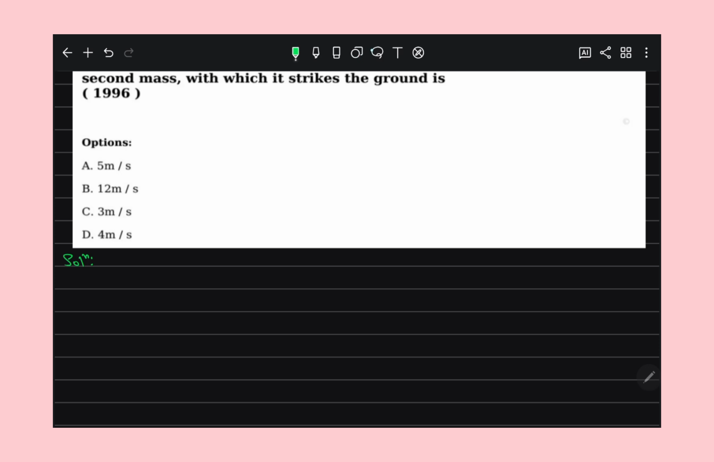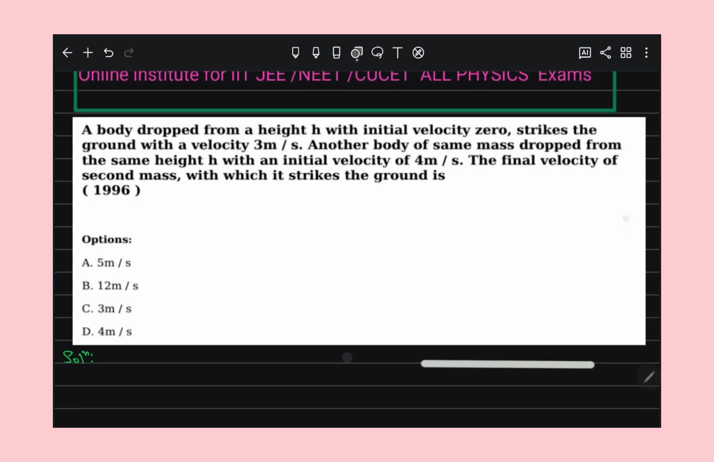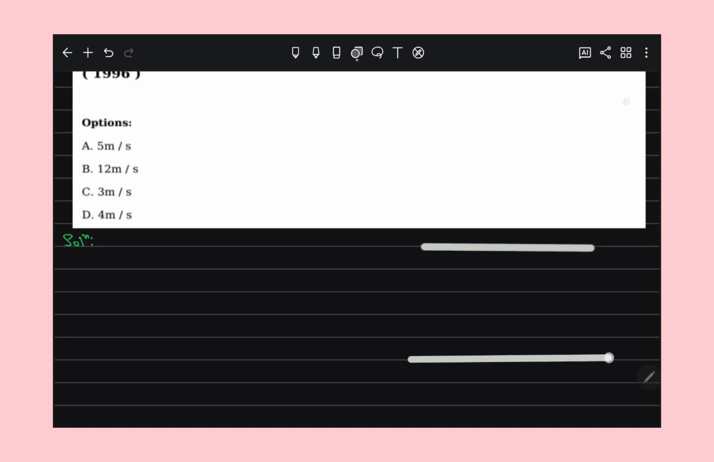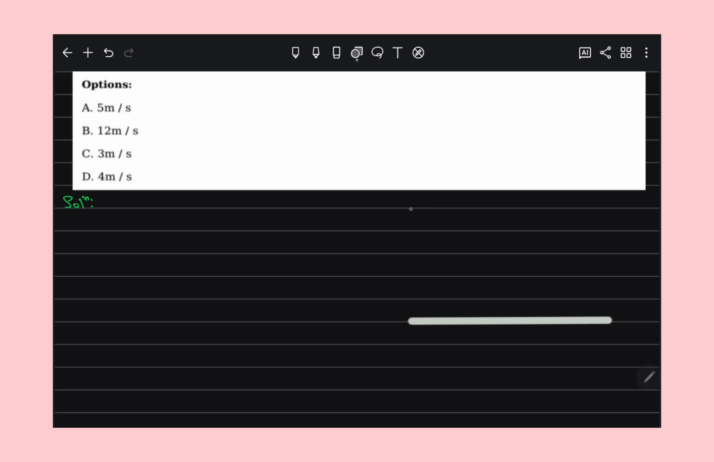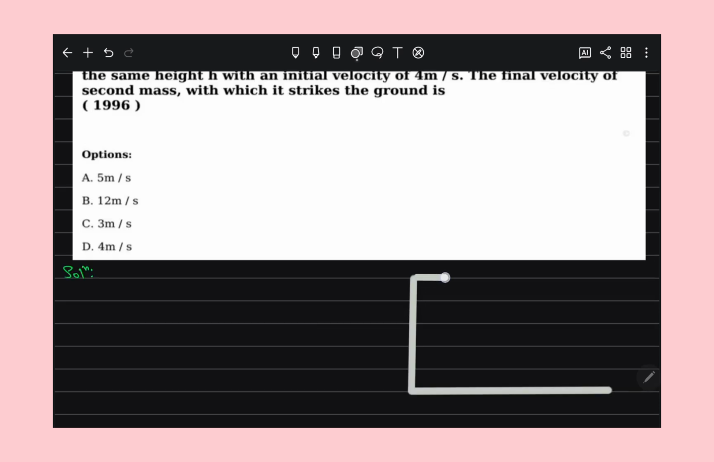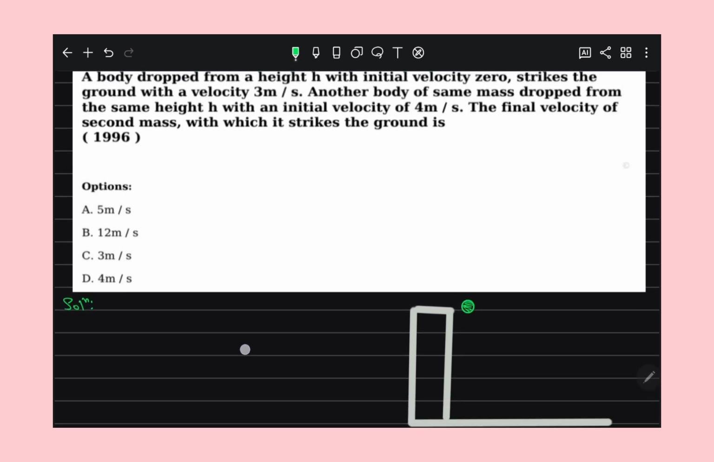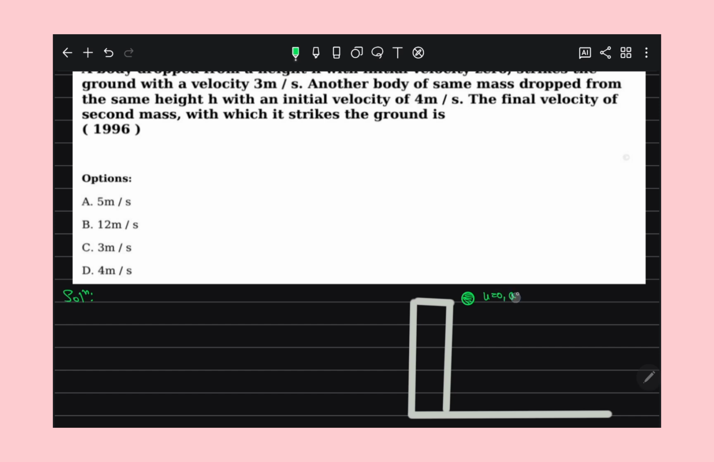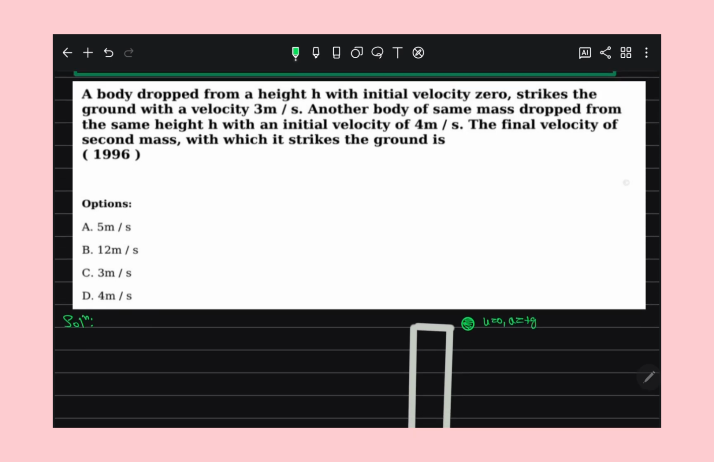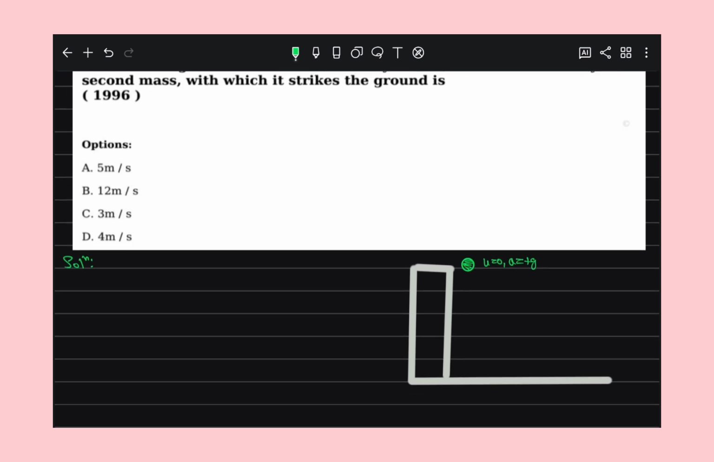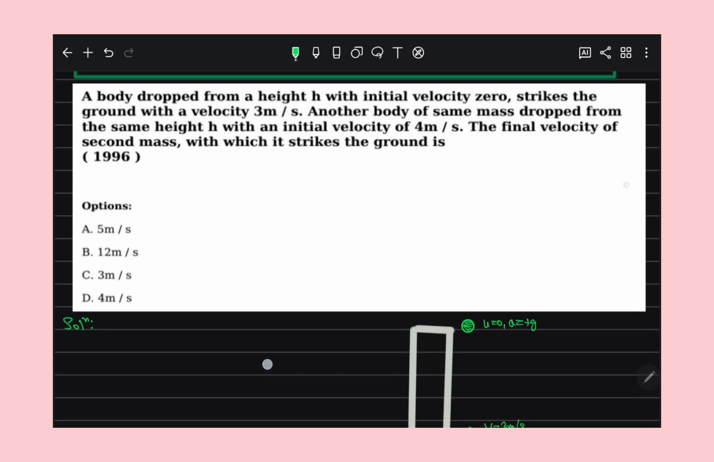A ball is dropped from a height h, right? It is like this, at some height, and this is our ground. A body is dropped, their initial velocity is 0, acceleration is plus g, and when it strikes the ground, its velocity becomes 3 meter per second, right?